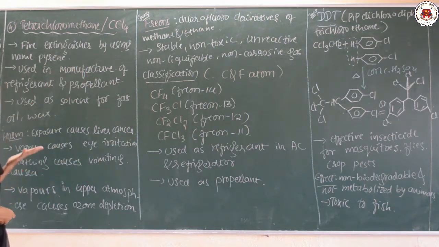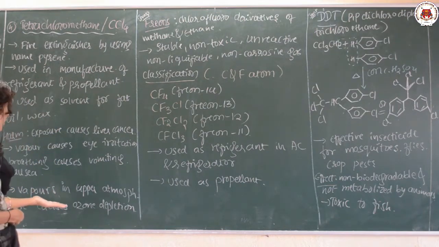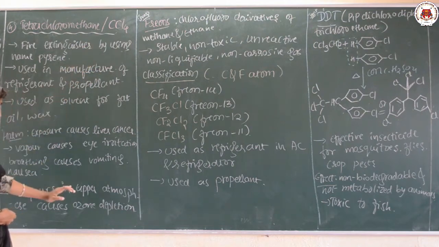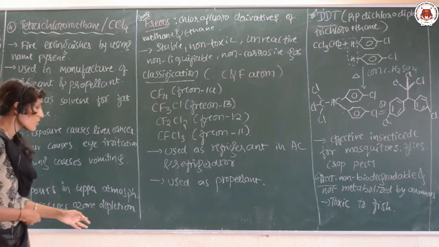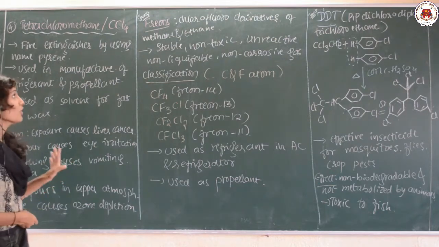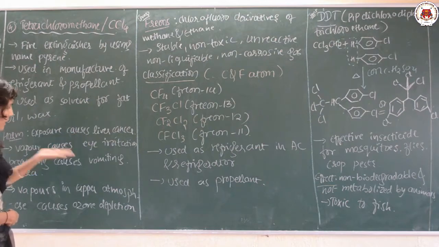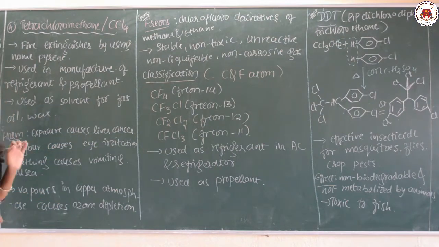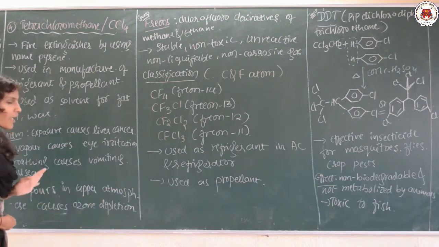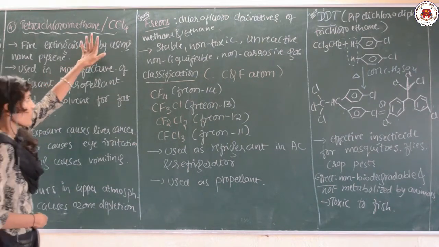When CCl4 is exposed in the upper atmosphere, its vapors cause ozone depletion. So, these are certain uses as well as certain demerits of CCl4. It causes many harmful effects on health and on the environment also. It causes ozone layer depletion, that is the harmful nature of this CCl4.